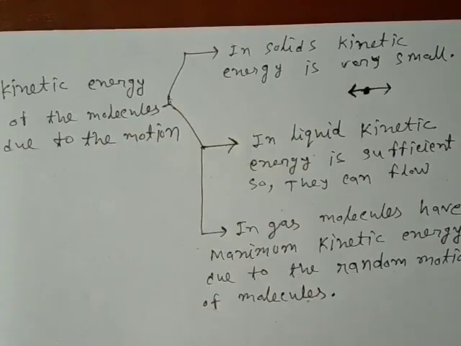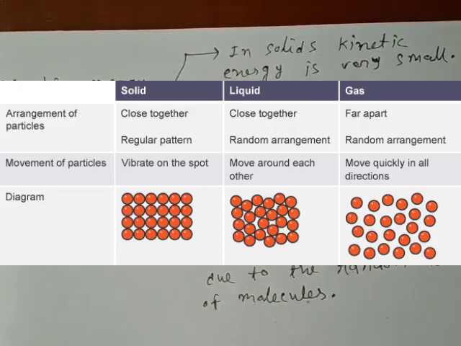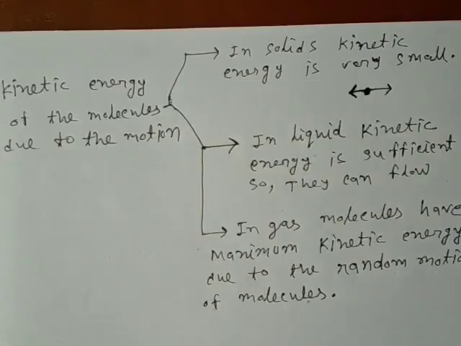Now number 2 point, the intermolecular force. In case of solid, maximum intermolecular force. In case of gas, very less or negligible intermolecular force. And in case of liquid, in between solid and gas. Number 3 point, the intermolecular space. In case of solid it is negligible, in case of gas it is maximum, in case of liquid it is somewhere in between solid and gas.